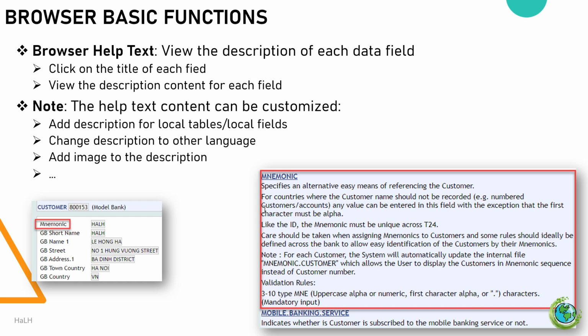Add descriptions for local tables/local fields. You can include additional descriptions for any custom tables or fields that are specific to your local setup. Change descriptions to other languages. If needed, you can modify the descriptions to be in a different language to accommodate different users. Add images to the description. It will make the description easier to understand.